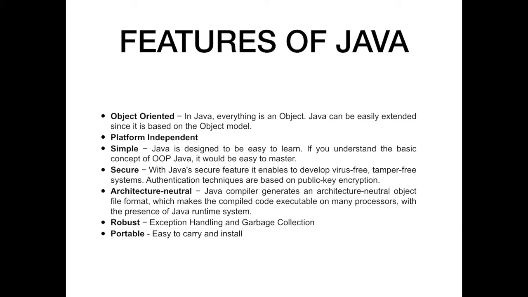Now next is, what are the different features of Java? These are actually important from a theory point of view. So firstly, it is object oriented, that is, in Java everything is an object.